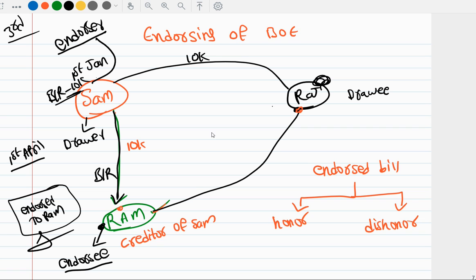It may become honor, it may become dishonor. Alright. So now we need to write general entries for all the concepts which we have discussed. So here what's happening? Sam is purchasing goods from Ram and then Sam is endorsing the bill to Ram, right? On the due date, the endorsed bill may become honor or may become dishonor. For all these items we need to pass general entries.